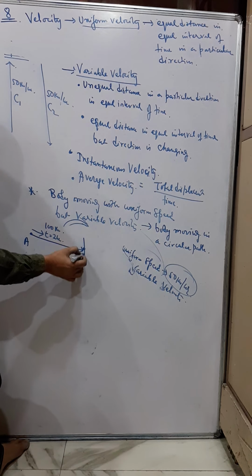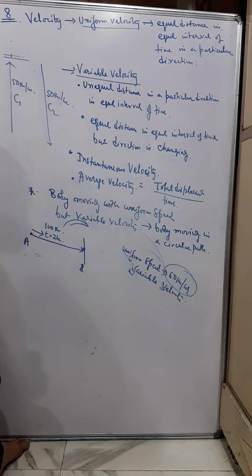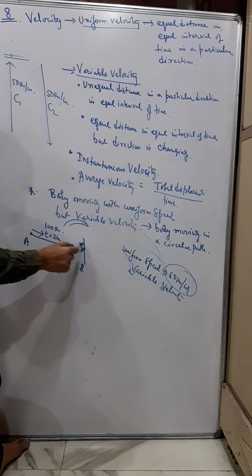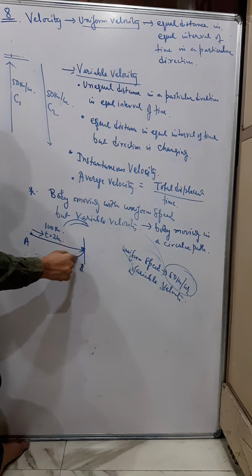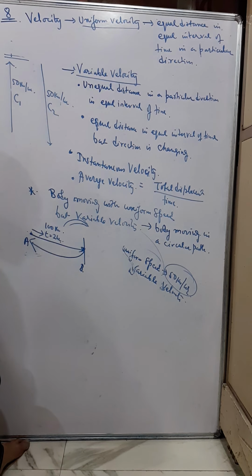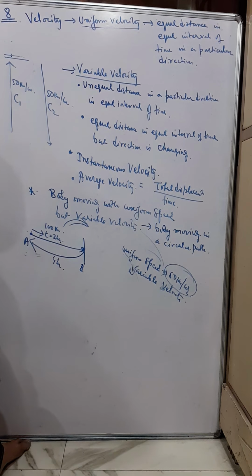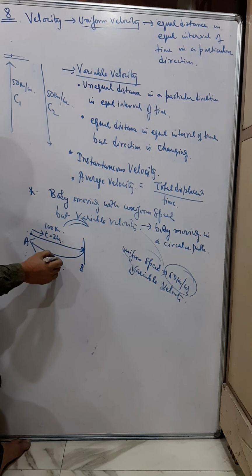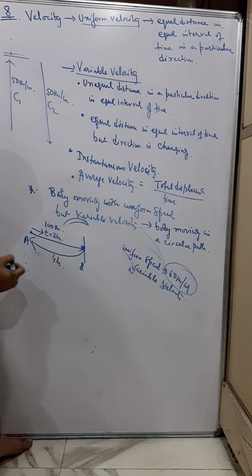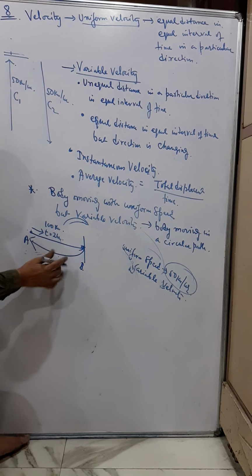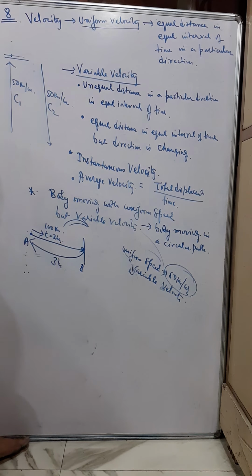And again when it comes from B to A, so a car travels from A to B, takes 2 hours, and then again back to A. Now coming back to A it takes 3 hours.